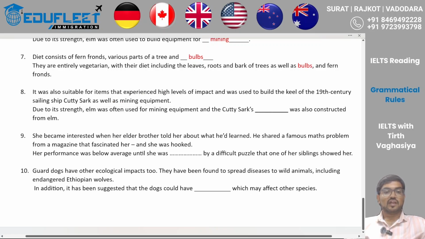It is also suitable for items that experience a high level of impact and was used to build the keel of 19th century sailing ship Cutty Sark. So I got to know that Cutty Sark is nothing but one sailing ship, and its keel was made out of elm. So my answer is keel without any doubt. Clear? So after apostrophe s, or after or before of, you will always expect a noun.